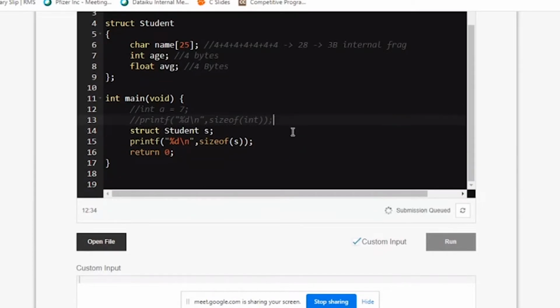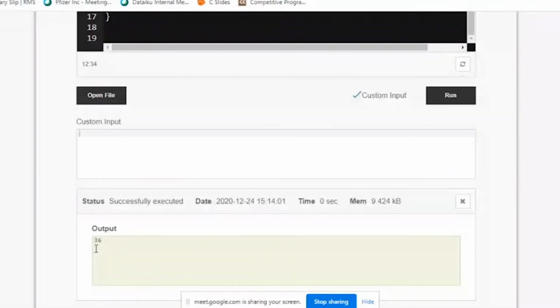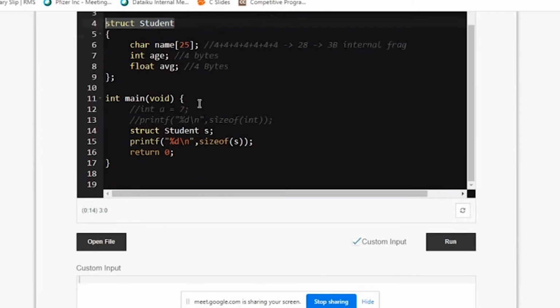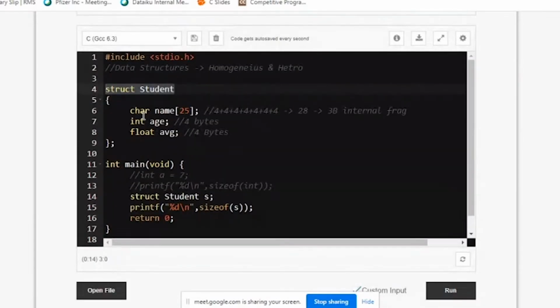So these are different ways of declaring a structure. I know it's a bit complex for those who are looking into C for the first time, but for second years, it should be quite familiar. So 36. Now what I'm requesting my computer is, I want a special data structure, a special person called student, who should be given 36 bytes. In those 36 bytes, 28 are given for name, 4 for age, and 4 for float. How do you know 28 is given for name?